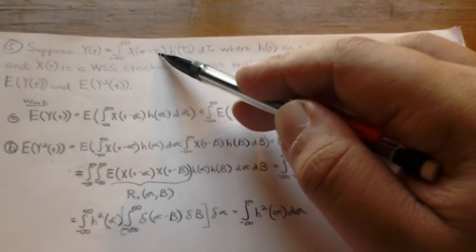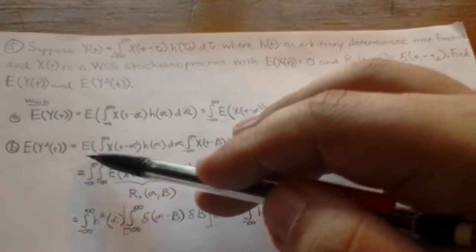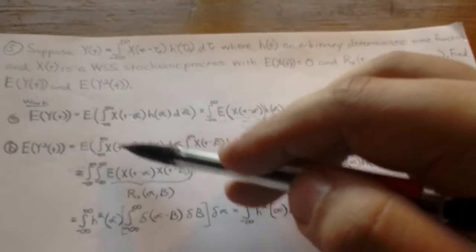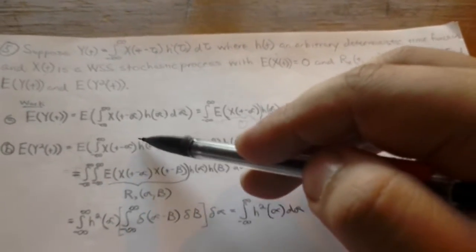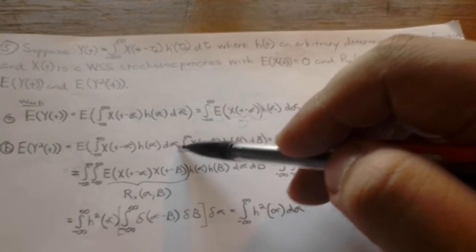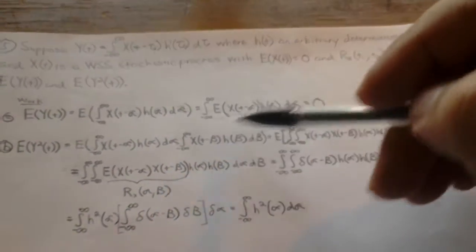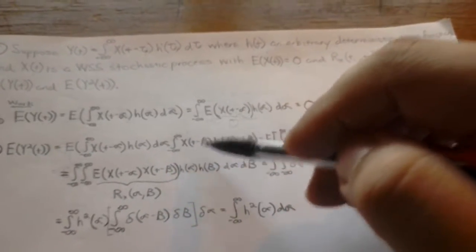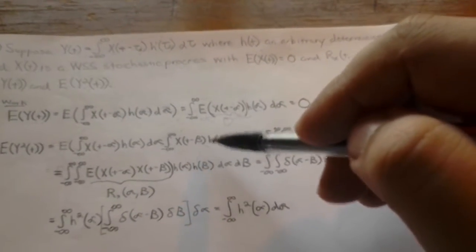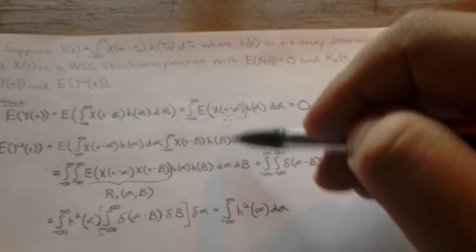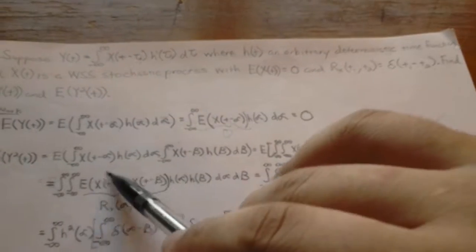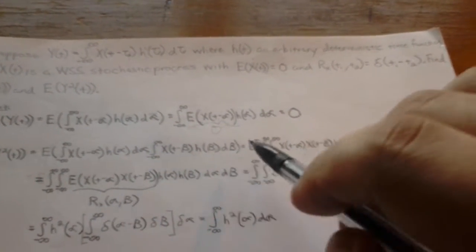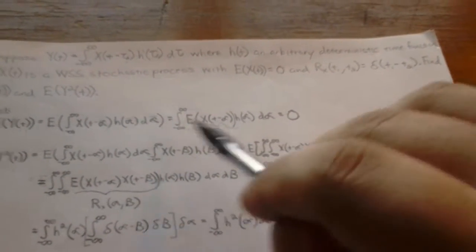So again, we bring this down: the integral from negative infinity to positive infinity of x of t minus alpha times the deterministic function h of alpha, d alpha, times pretty much the same thing, the same type of integral, x of t minus beta times the deterministic function h of beta, d beta. What we can do here is rearrange terms.